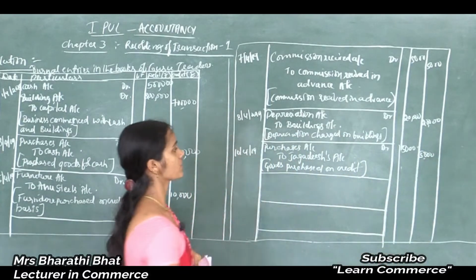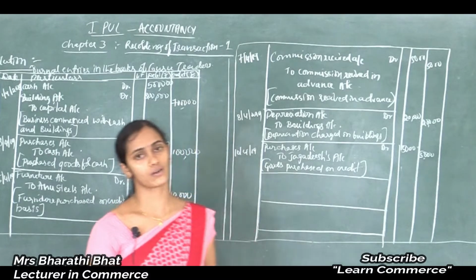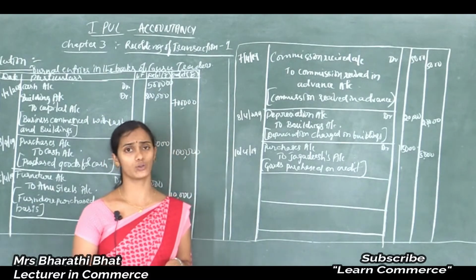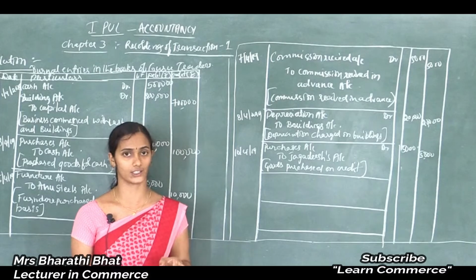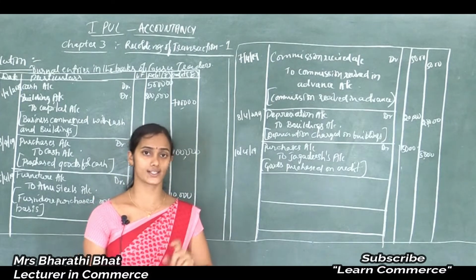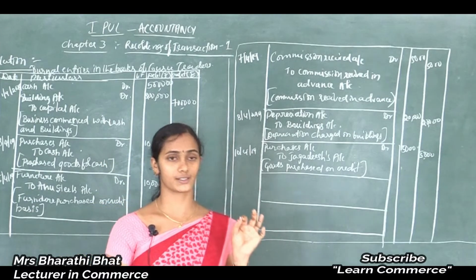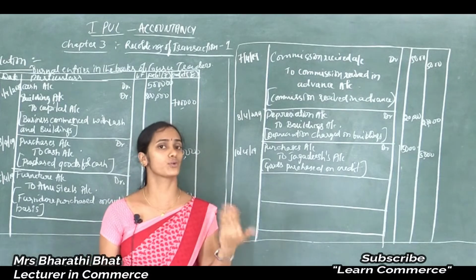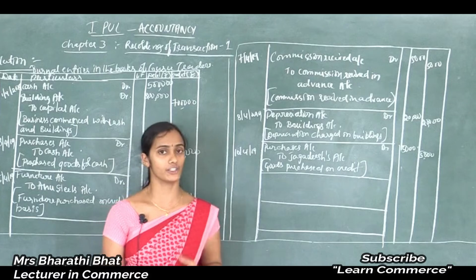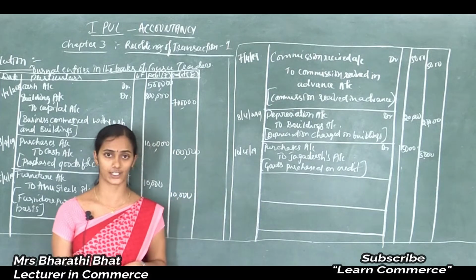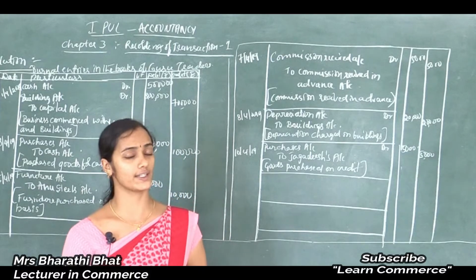5,000. And the next one is 13/4, sold goods rupees 10,000. Sold goods, we can easily find out the two accounts involved in that particular transaction. Sold goods: sale and cash. Here, whether the goods were sold on cash or credit is not mentioned in the transaction, then we should assume that the transaction is a cash transaction. So sold goods, two accounts, one is sales, another one is cash.